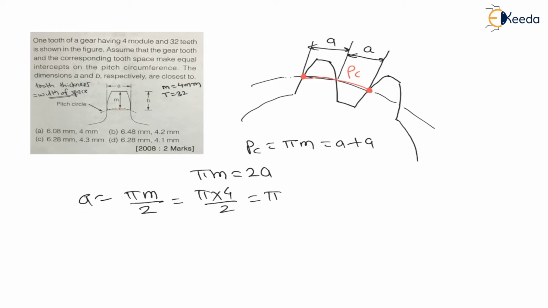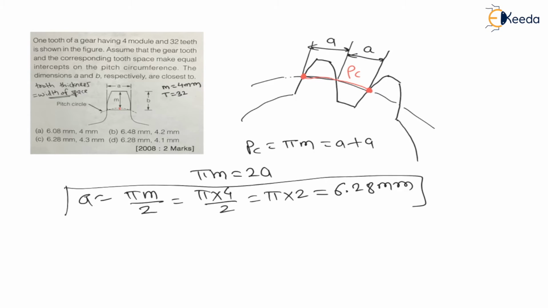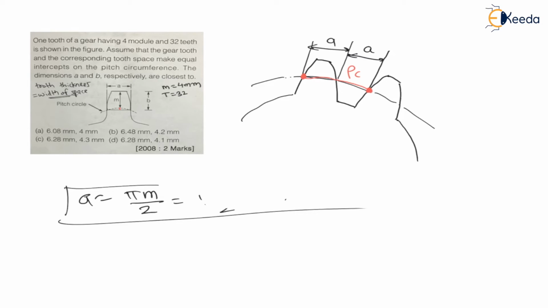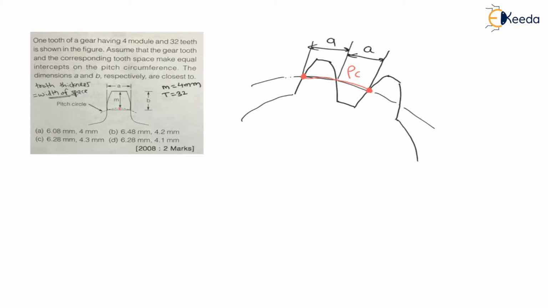which is nothing but pi into 2, and if I solve this I will get 6.28 mm. This will be the answer for a. First value we have calculated, that is a is equal to 6.28 mm. Now let us solve for b.